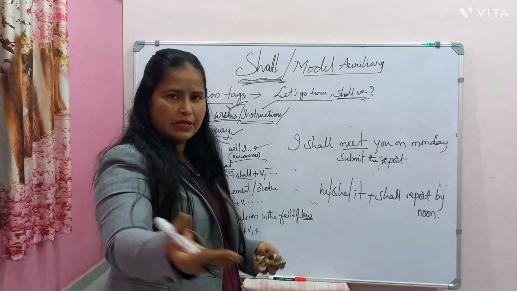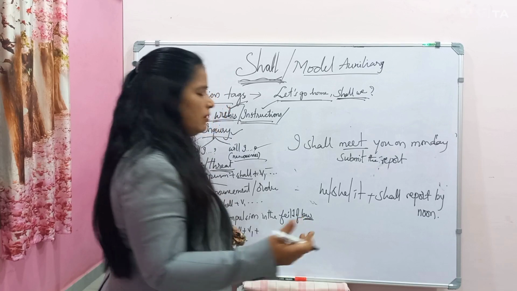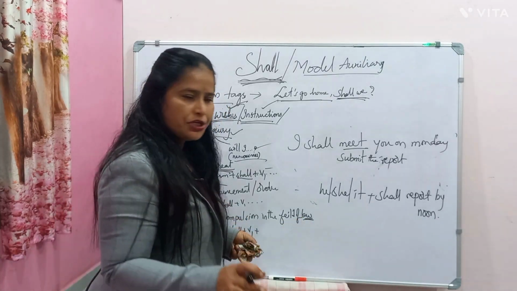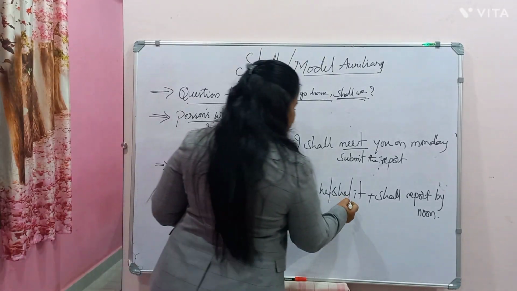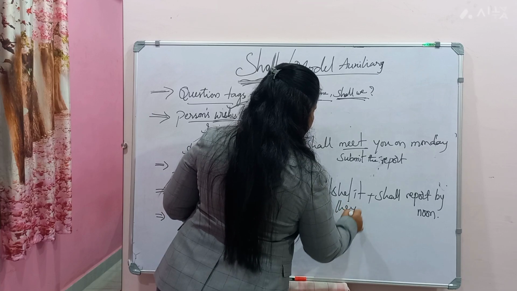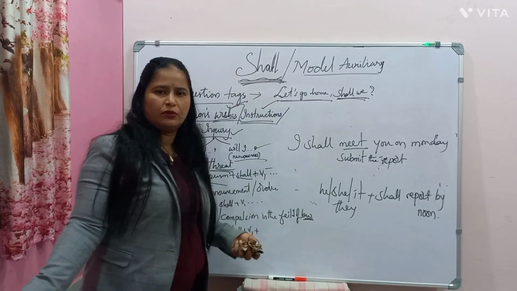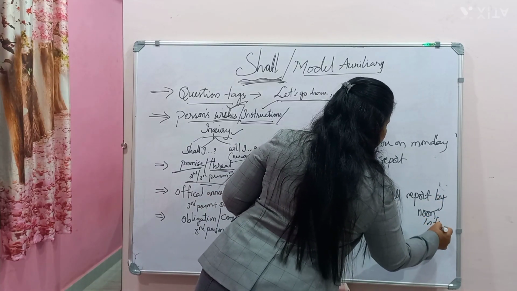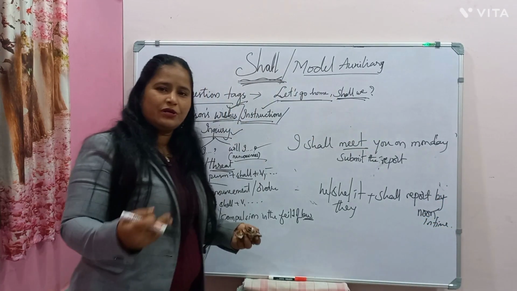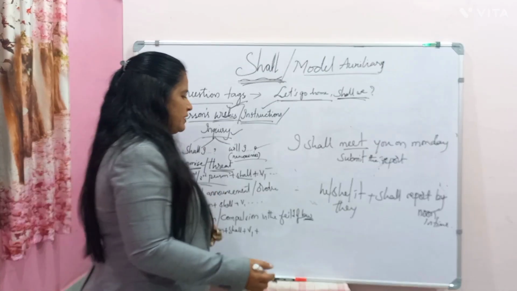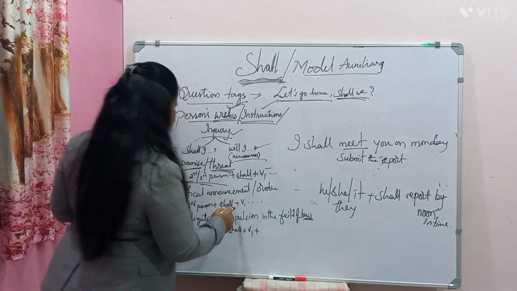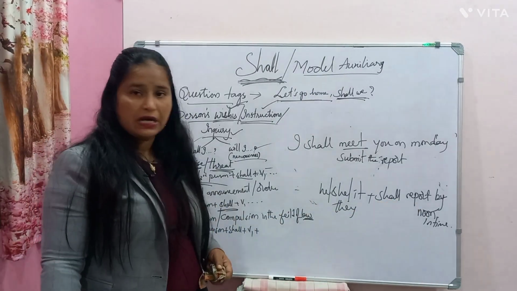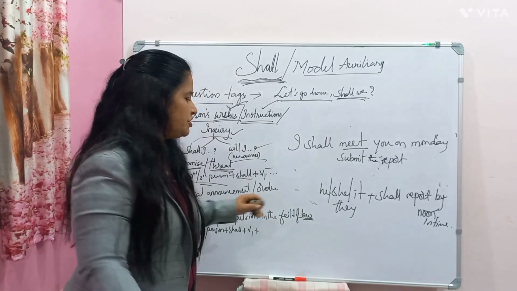Now as election duty is going on, all people who are engaged in the election duties, what do they have to do? They shall. So they shall report by noon. They shall report in time instead of noon, in time. There are some people who did not report in time who were suspended. So they shall report in time. They shall. They will report, we can't say now. So it's only that they shall has to be used.